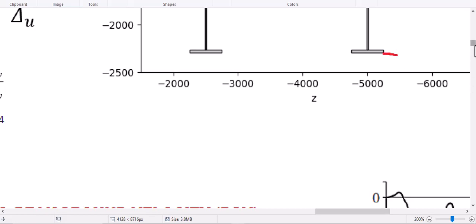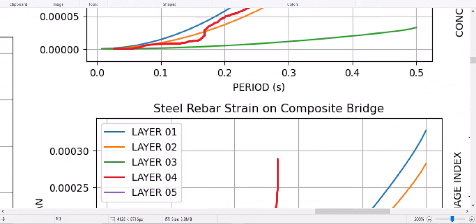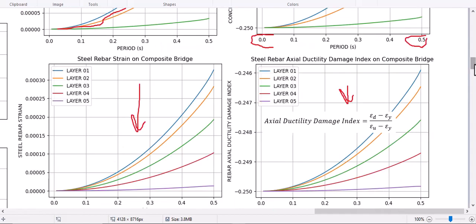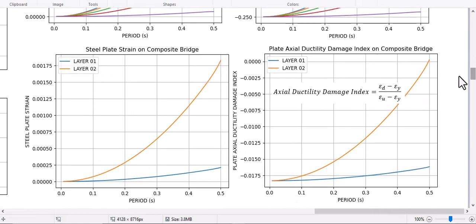We're going to evaluate the actual ductility damage index. So it shows a negative value, so it shows that it's a very good safety index.